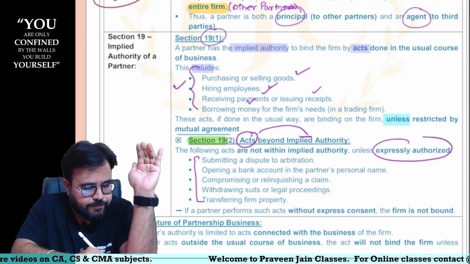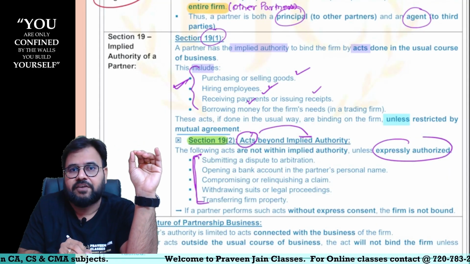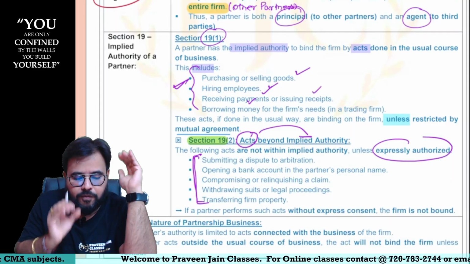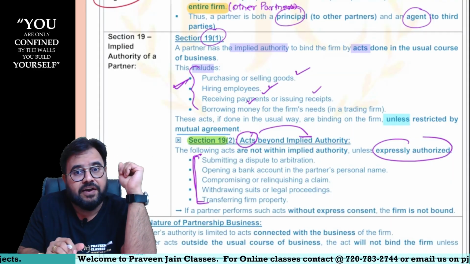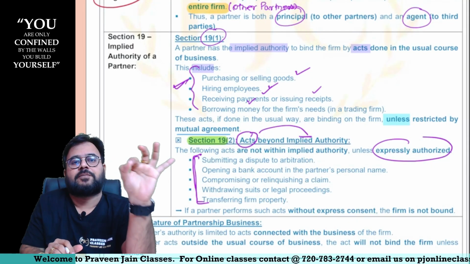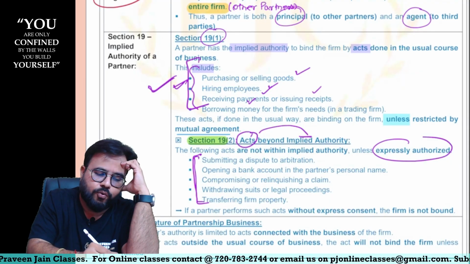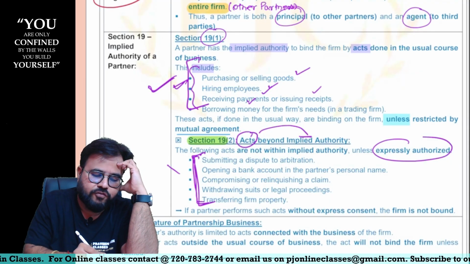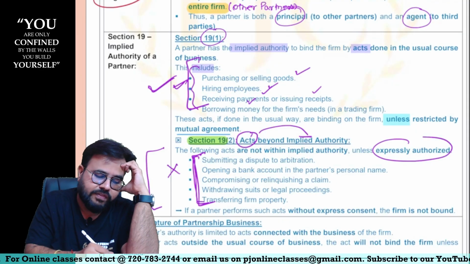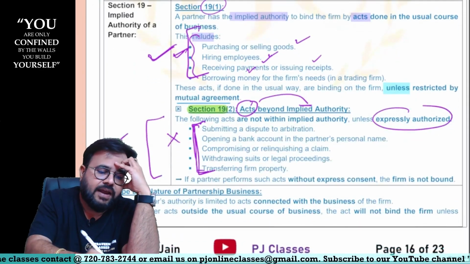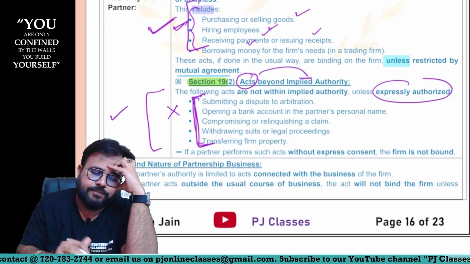But to do this type of activities, expressly in the partnership agreement, this should be mentioned, sir. In other words, nothing said, this you can do; nothing said, this you cannot do. If it is said you can do, then only you can do, sir. That's the reason they are acts beyond implied authority, sir.